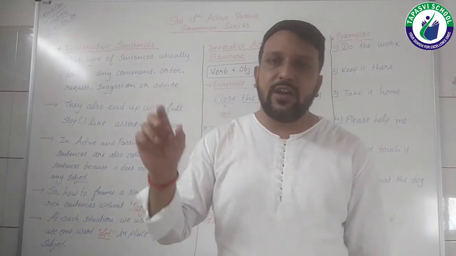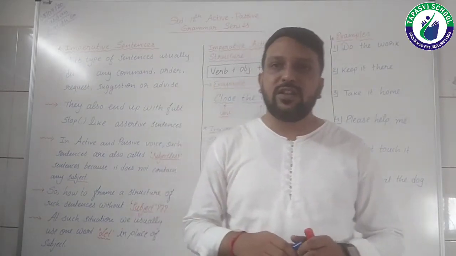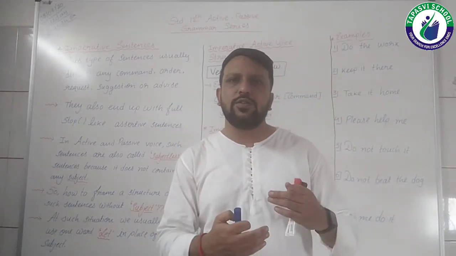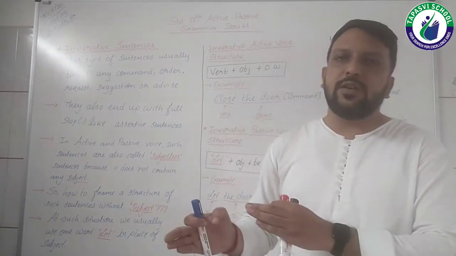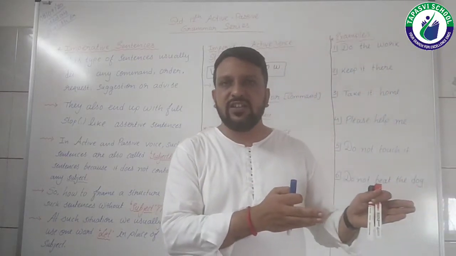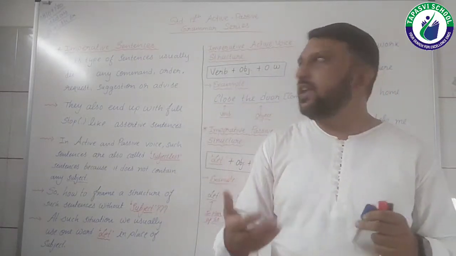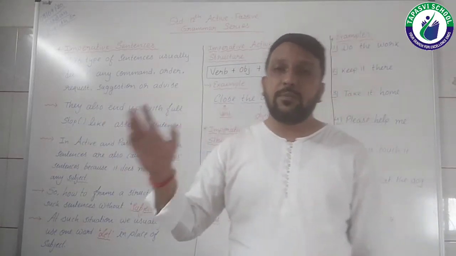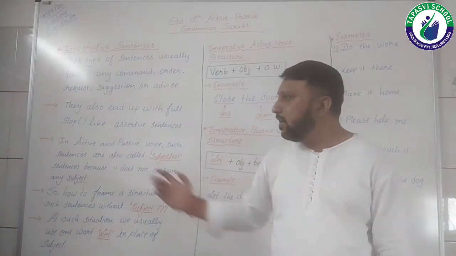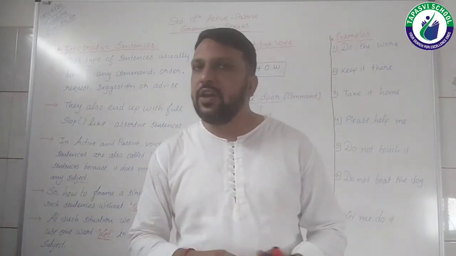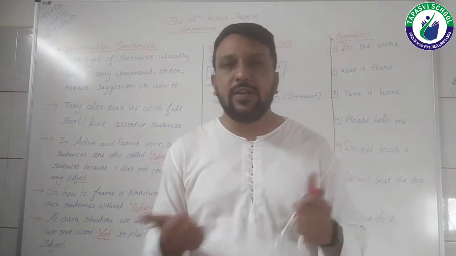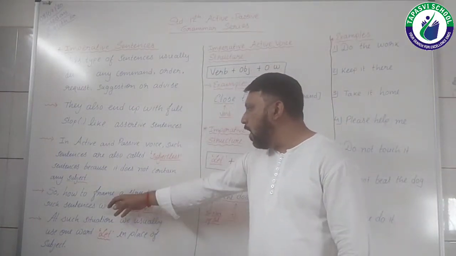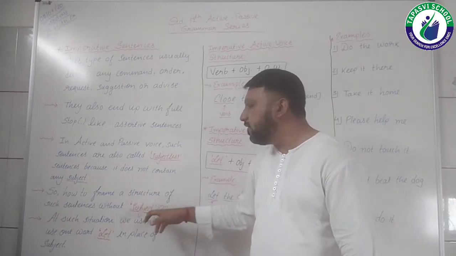The active voice structure always starts with the subject. And in the passive voice structure also, what we used to do was keep the subject at the end of the sentence. It was easy for us because there was a subject in the sentence. But now we won't be having any subject. So at that time, what should be done? Let's see. How do we frame the structure of such sentences without a subject?